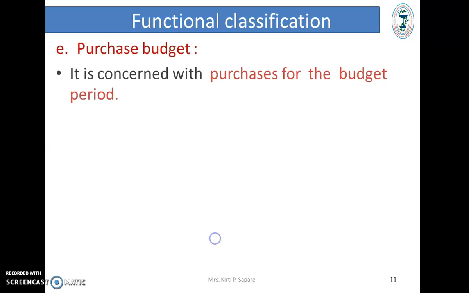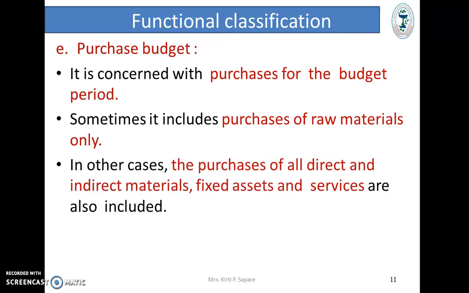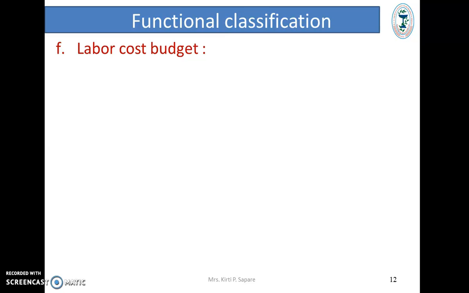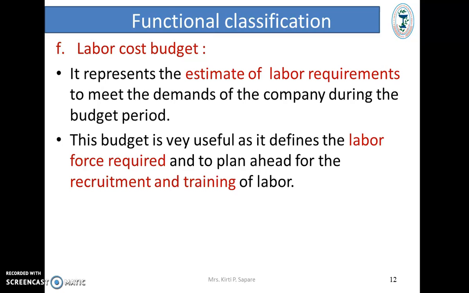Next type, that is purchase budget. It is concerned with purchases for the budget period. Sometimes it includes purchases of raw materials only. In other cases, it includes purchases of all the direct and indirect materials, fixed assets, and services. Next, labor cost budget. It represents the estimate of labor requirements to meet the demands of the company during budget period. This budget is very useful as it defines the labor force required and to plan ahead for recruitment and training of the laborers.